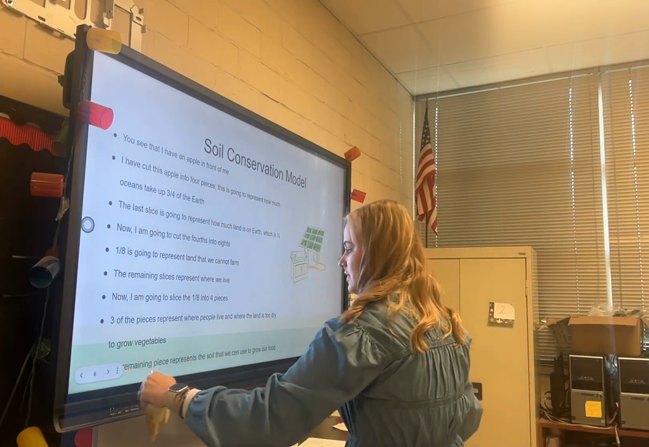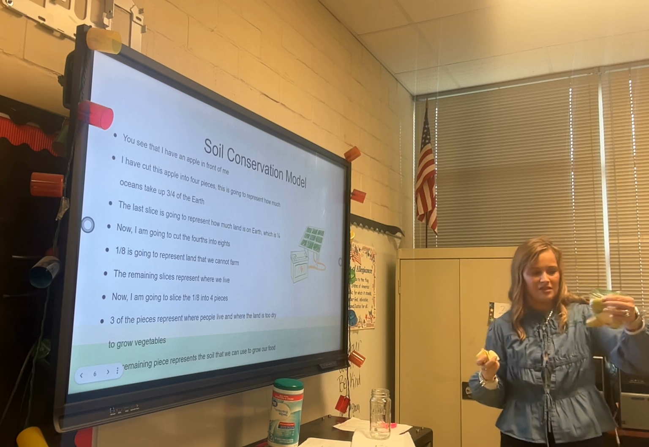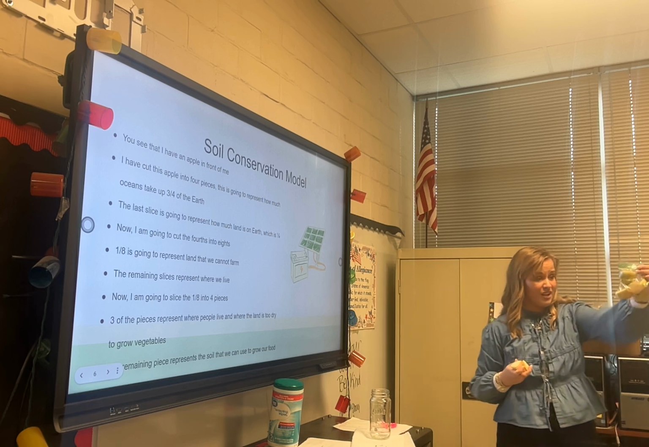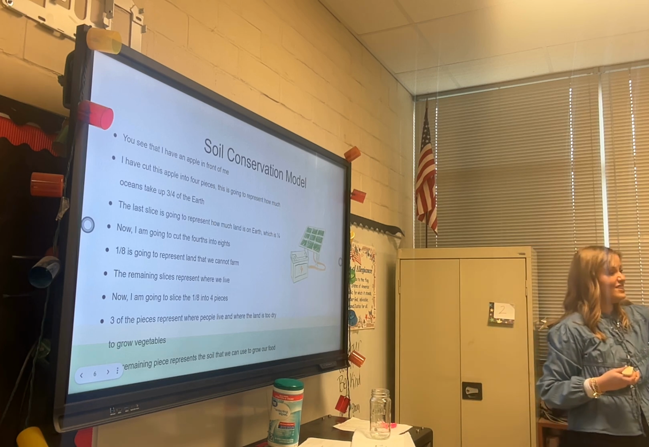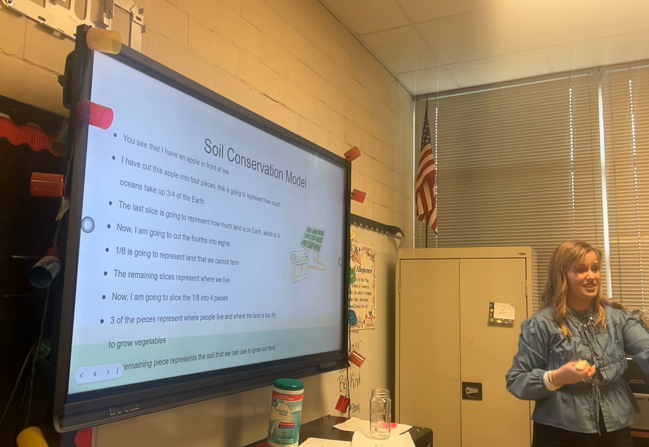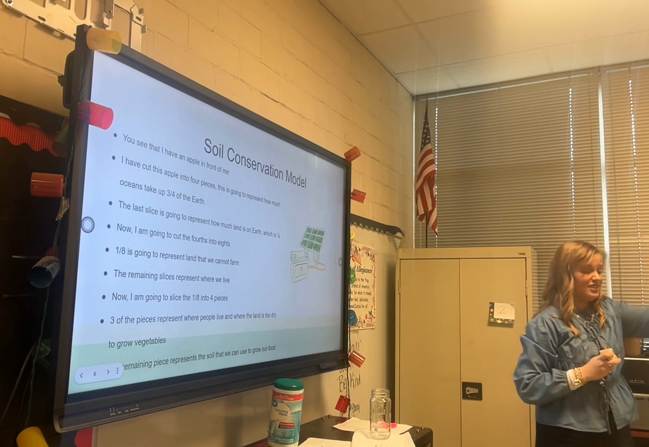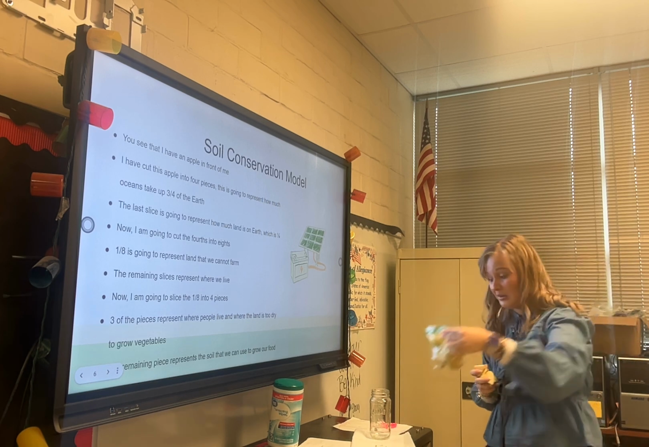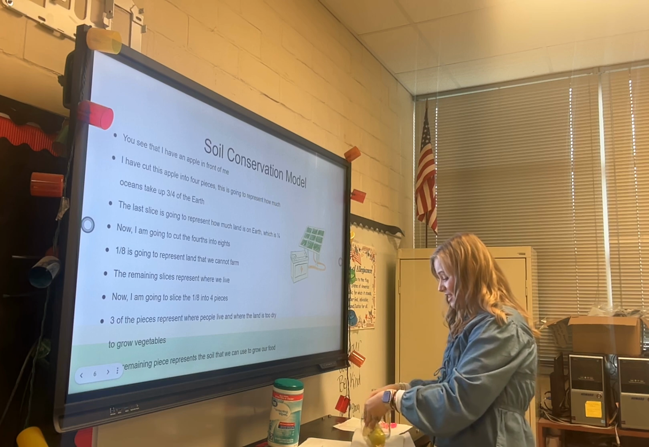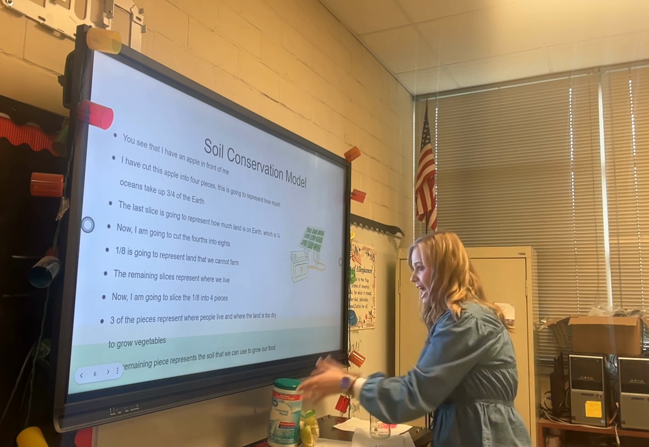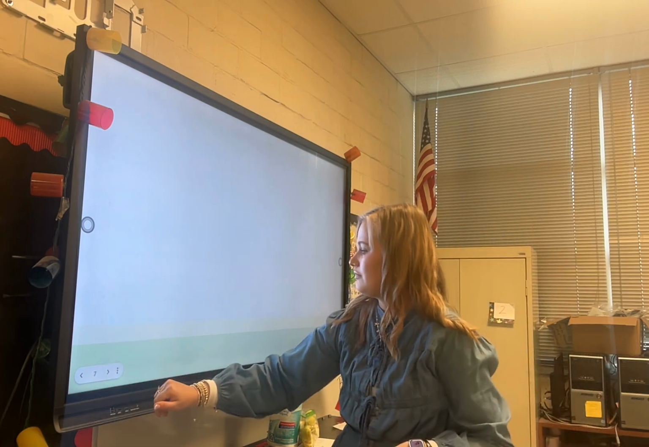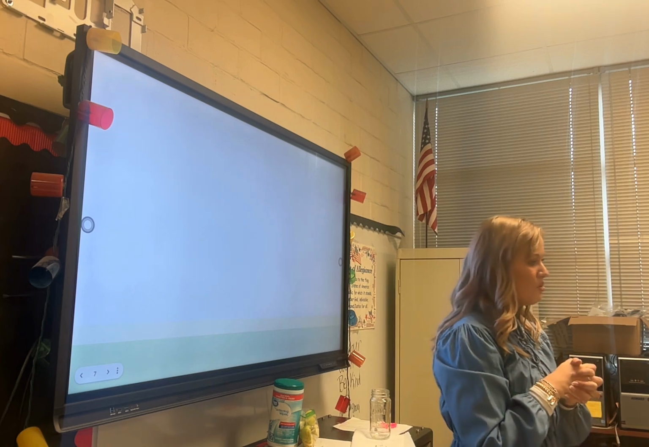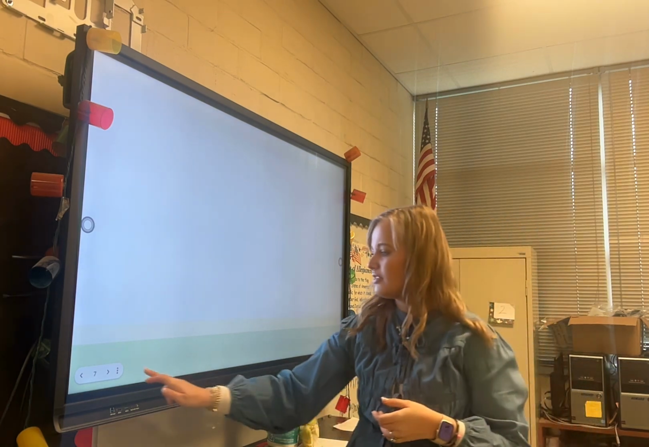Wow. And then the remaining pieces is how much we have left. That's the soil that's good that we can grow vegetables. That's not a lot, is it? This is the dry land, and this is the soil we have left to grow vegetables. That's only 5 acres. It's not a whole lot compared to the big 4ths that we had, right? So do y'all see why it's so important for us to take care of the soil and conserve the water that we have?